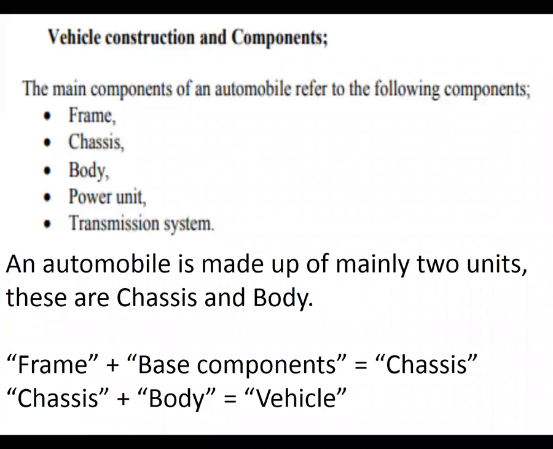Next, chassis plus body is nothing but a vehicle. Here, in the chassis, there are frame and base components. The base components are the power transmission unit, plus the frame. So that is called the chassis. Chassis plus body is a vehicle. This is one equation to understand, and keep this simple logic in your mind so that you can write it by your own.